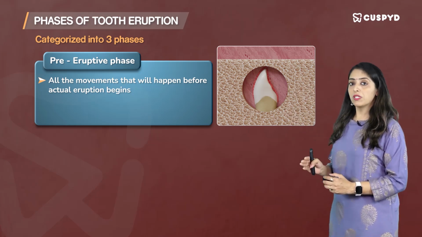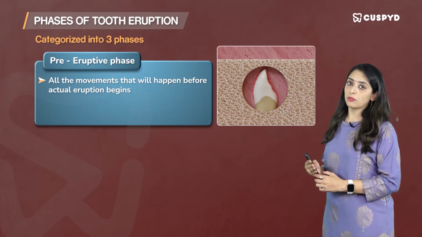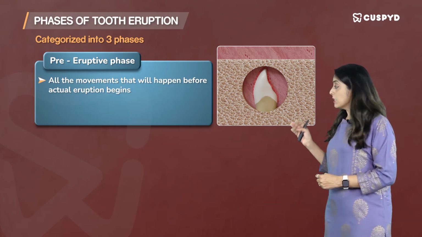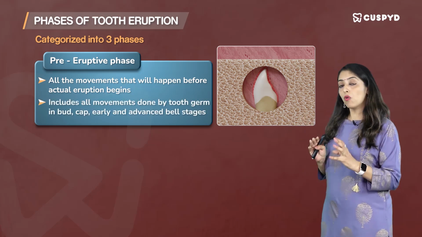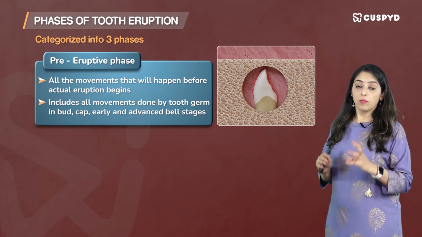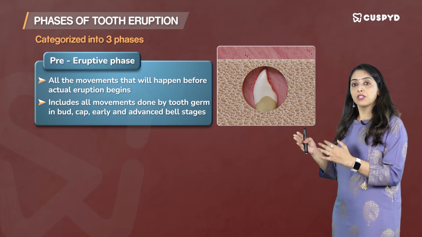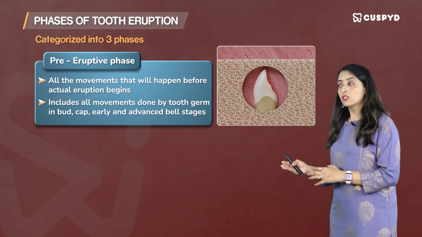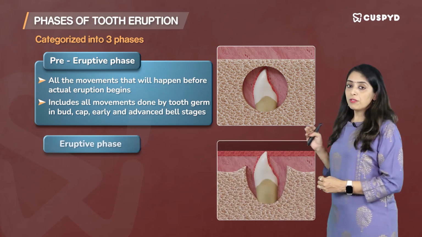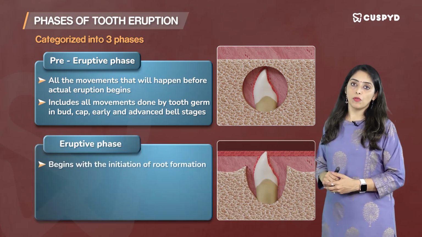So all the movements that happen in the developing tooth before this process of eruption are called the pre-eruption phase. The pre-eruption phase includes all the movements that are done by the tooth germ, by the developing tooth, as in the bud stage, cap stage, early bell stage, advanced bell stage, but before the tooth begins eruption.